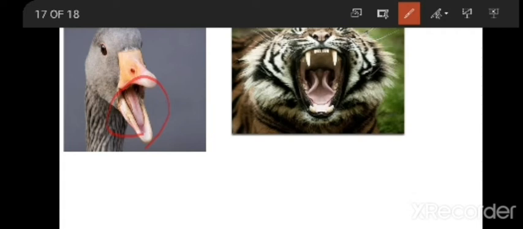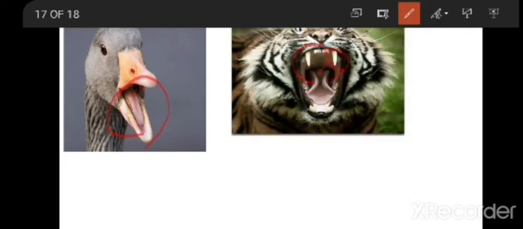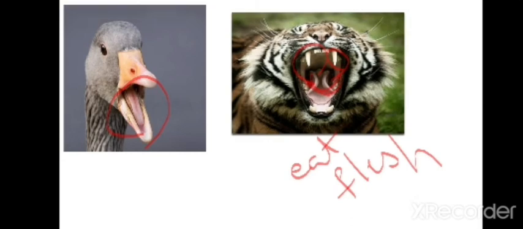Why does it have sharp teeth? If you observe the teeth of a tiger, they are very, very sharp. Why does it have to have such sharp teeth? Because it has to eat flesh. If it wants to eat the flesh, it has to tear it. For us also, canine-like teeth are present. If we are eating an apple or anything, first we tear it, then we grind and eat. So sharp teeth-type structures are present for tearing the flesh of the animal.